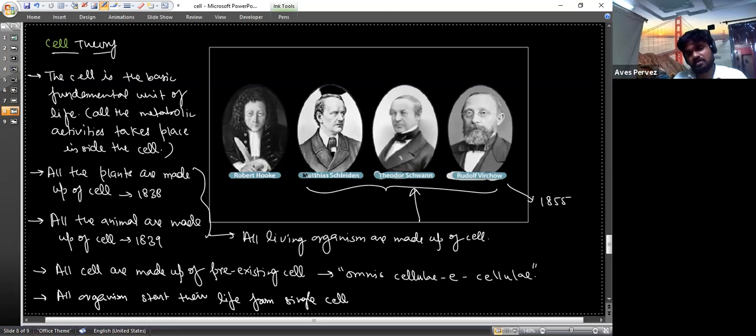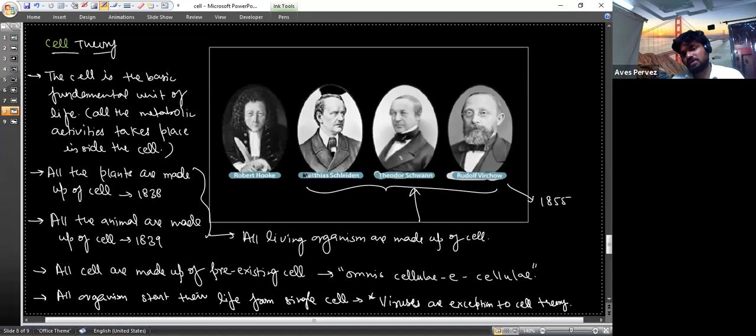And viruses, actually, here is a terms and condition: viruses are exceptions to cell theory. Okay, we do not consider viruses in the cell theory.